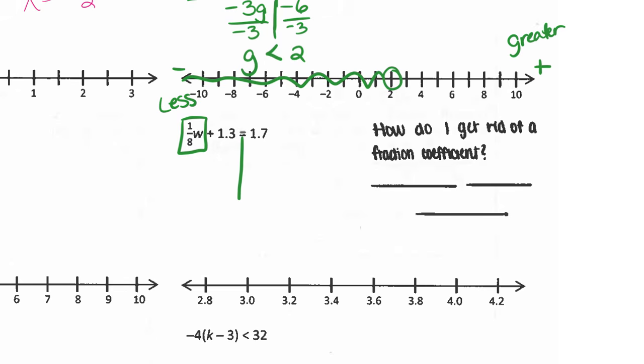So I'm going to do the opposite of what I see next to my box, which is subtract 1.3, to both sides. These zero out. I'm left with an eighth of W is equal to 0.4. Now, obviously, I would divide by my 1/8, which is keep, change, flip. So I'm going to multiply by the reciprocal. That's what these lovely little blanks are right here. Multiply by reciprocal.